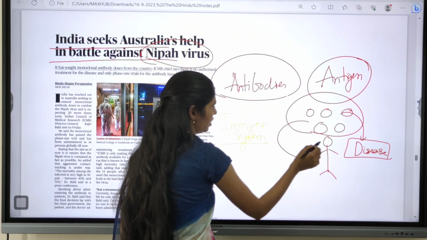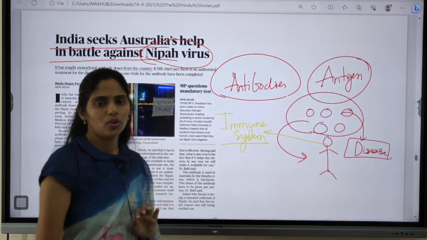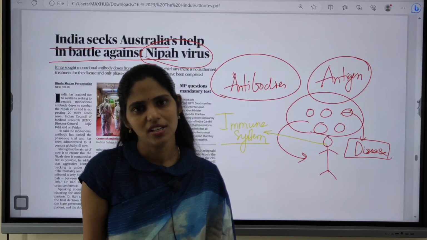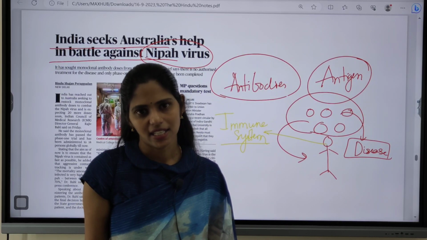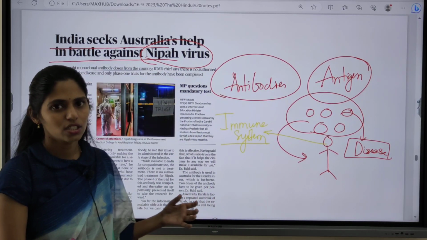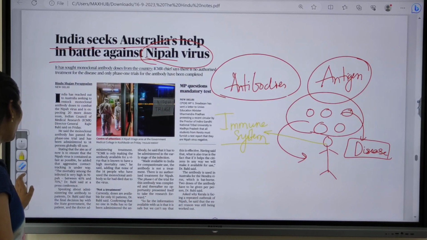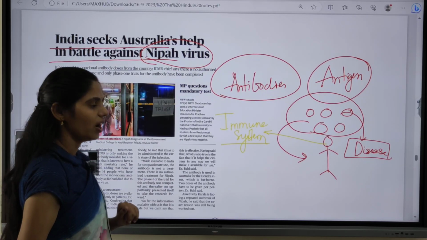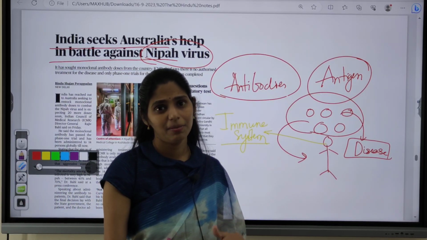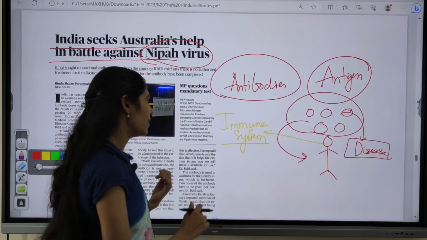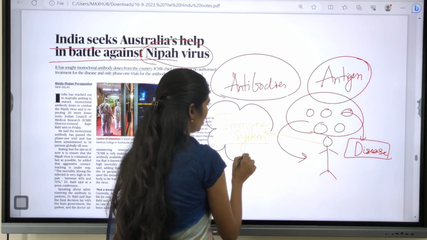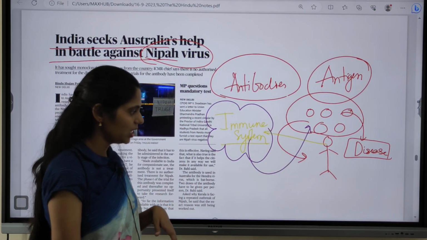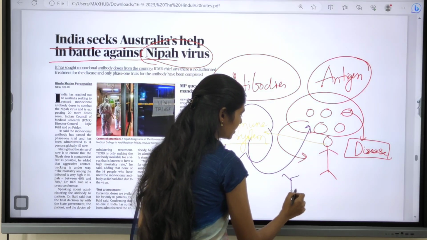So this body has an immune system. For example, we have T cells, right? And we have white blood cells, monocytes, etc. So they act as a good immune system. That means it will not allow foreign things to enter the body, or whenever they enter, they will act against them. So what happens, our body's immune system identifies that so and so antigens came into the body. So our body will release antibodies.